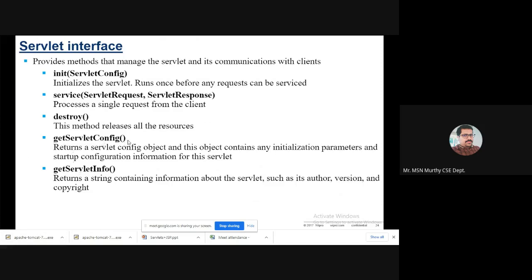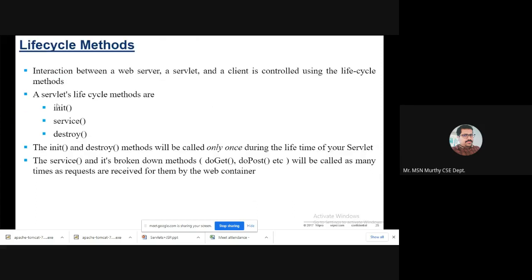There is also getServletConfig, which returns the config object and contains any initialization parameters and startup configuration information for the servlet. Similarly, getServletInfo means a string description will be provided, like the version and copyright. You remember these three especially, init, service, and destroy methods. These are the life cycle methods.